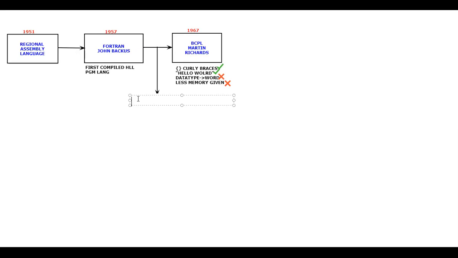But the first ever object-oriented programming language happens to be Simula. Sir, what is this, sir? Simula happens to be the first ever object-oriented programming language, which was invented in the year 1962. So I'm going to write it as 1962. Let me reduce the font. This much is not required. Okay, in the year 1962, this language was created.